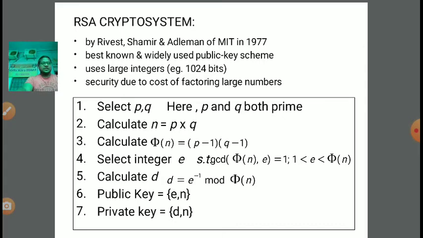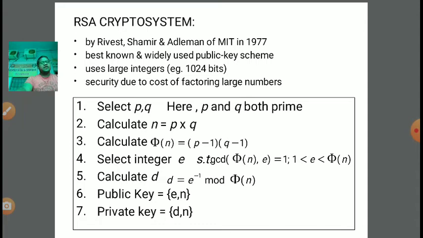So d is calculated. Up to this point, in the first step we selected p and q. In the second step we calculated the multiplication n equal to p into q. In the third step we calculated phi of n equal to (p minus 1) into (q minus 1). In the fourth step we selected integer e which is co-prime with respect to phi n. In the fifth step we calculated integer d, the multiplicative inverse of e under the modulus phi n.